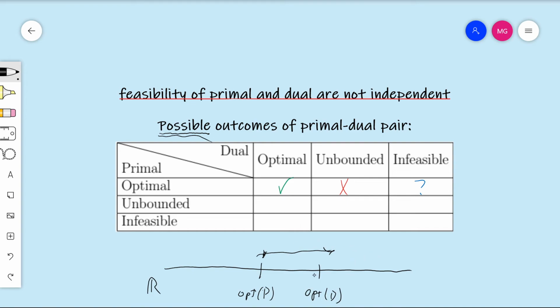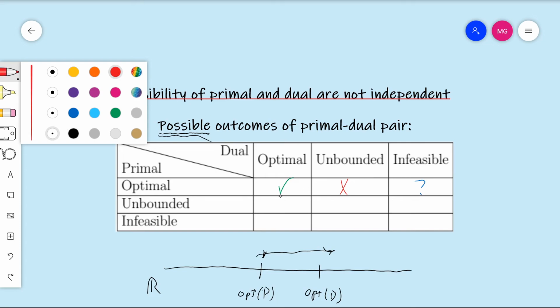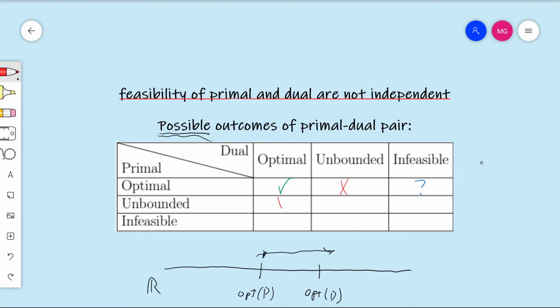So there can't be any solutions for the dual, because if there were, that would give us an upper bound on the primal, but there are no upper bounds on the primal. It's unbounded. So for entirely analogous reasoning as for what we did in this 1-2 cell, this 2-1 cell will also be impossible. Okay, so we have an impossible situation there as well.